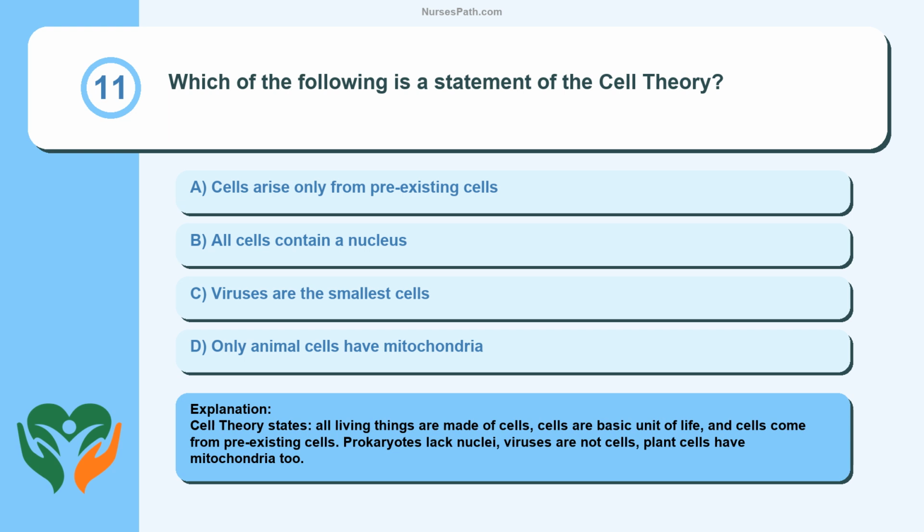Cell theory states all living things are made of cells, cells are the basic unit of life, and cells come from pre-existing cells. Prokaryotes lack nuclei, viruses are not cells, plant cells have mitochondria too.